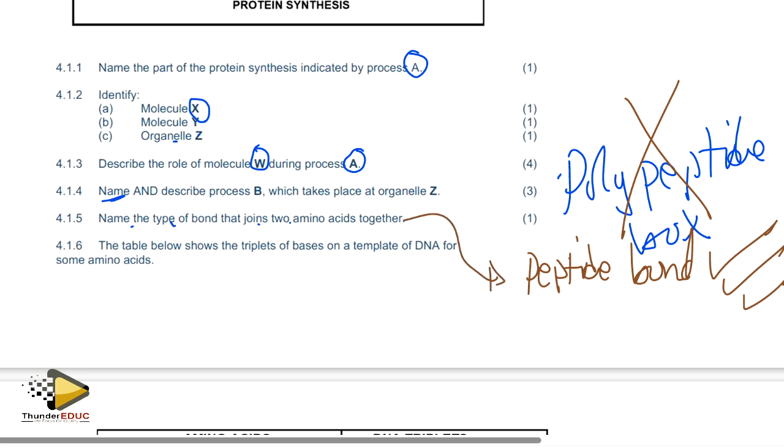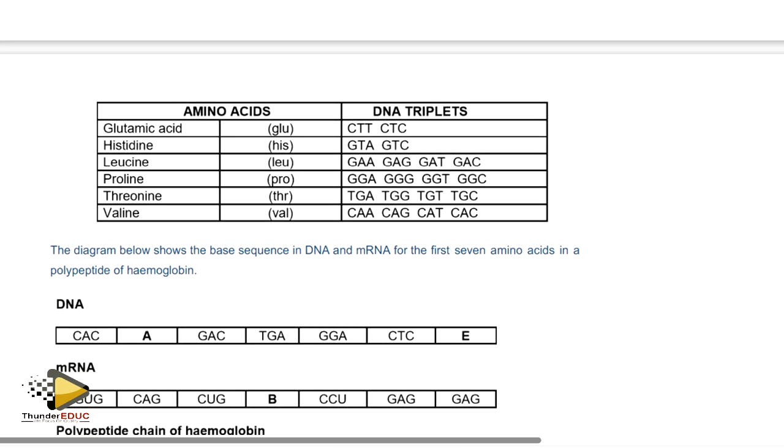The table below shows the triplet based on the template of DNA for some amino acids. Okay, let's see. Here is the table.